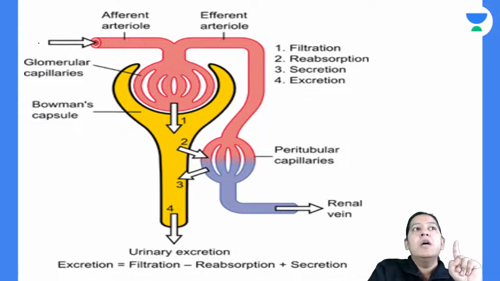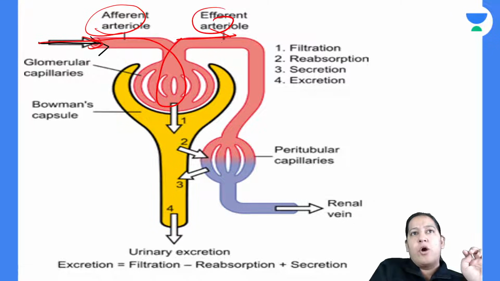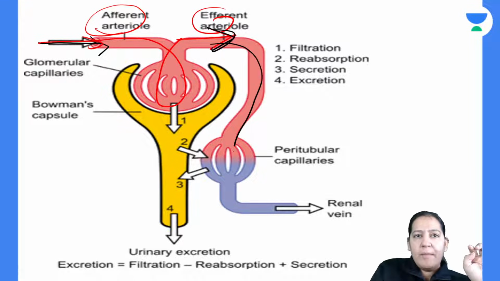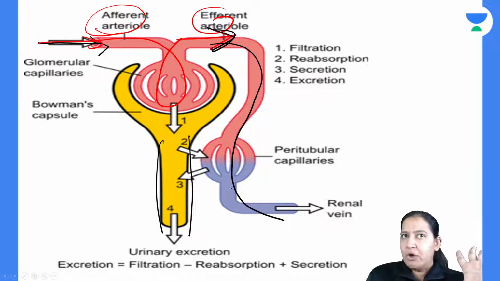I'm again explaining to you. This is the afferent arteriole coming here. Everyone see? It forms a tuft of capillary and the efferent arteriole goes out. Look at the arrow. The efferent arteriole goes out and forms a peritubular capillary which is in parallel with the PCT. Do you have any doubt in this?